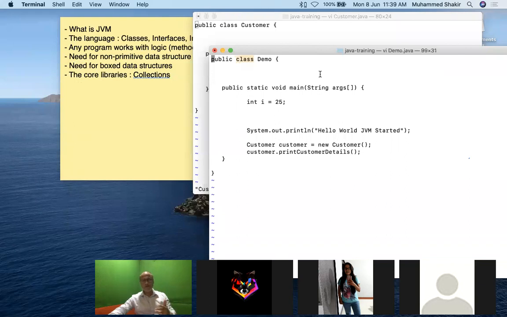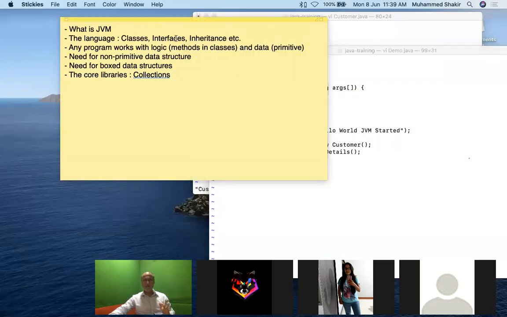So you have to create a class. You must have at least one class that will have public static void main in order to run your application. It's a different thing that you may have a library created with a lot of other class files which someone else will use. That's a different story. But otherwise, a Java application will definitely have at least one class.